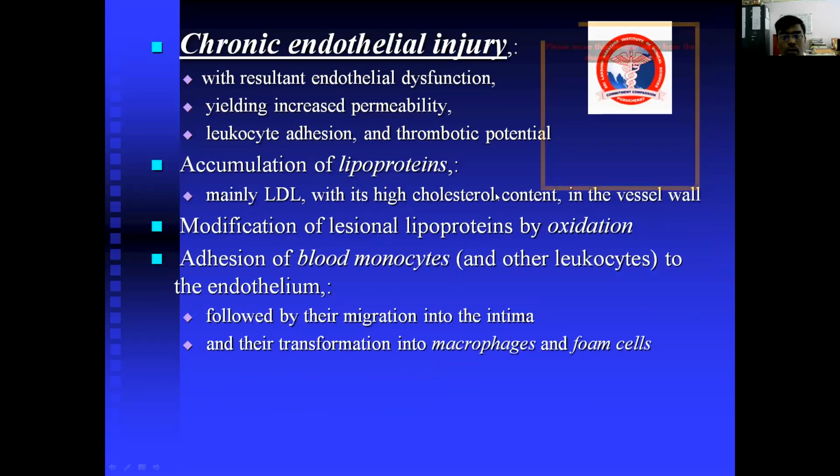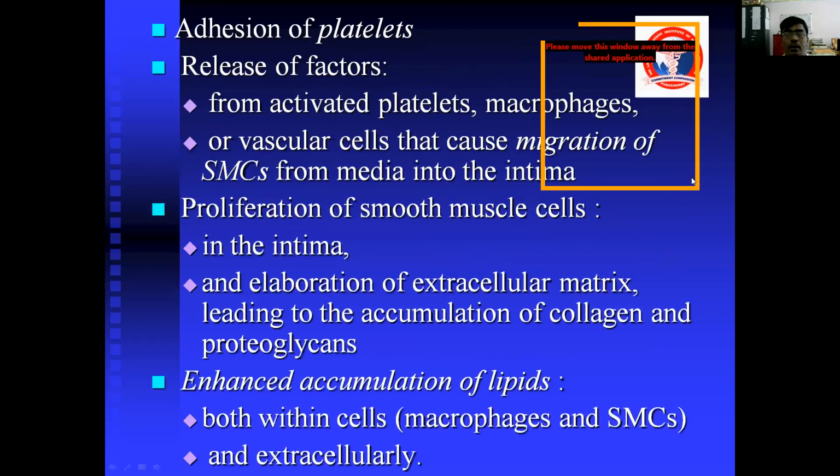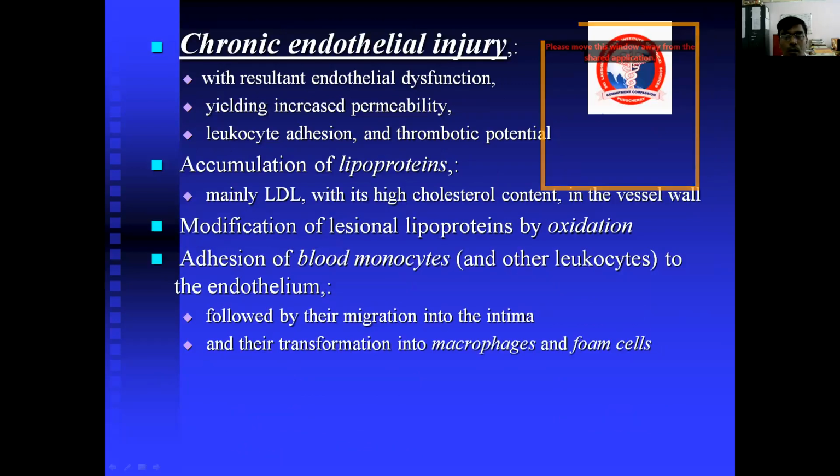So this chronic endothelial injury obviously leads to endothelial dysfunction, yielding increased permeability, leukocyte adhesion and thrombotic potential, which I explained previously. Then there is accumulation of lipoproteins, mainly low density lipoproteins with high cholesterol content in the vessel wall.